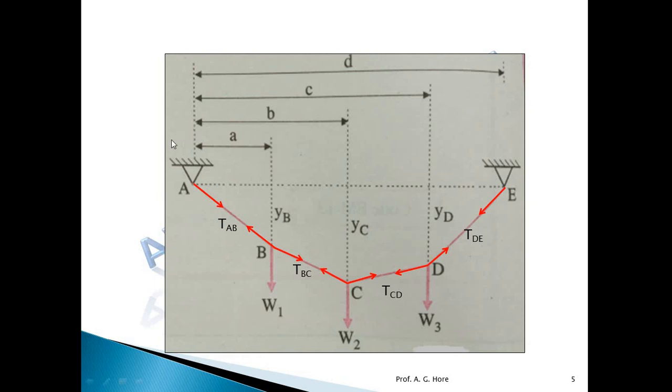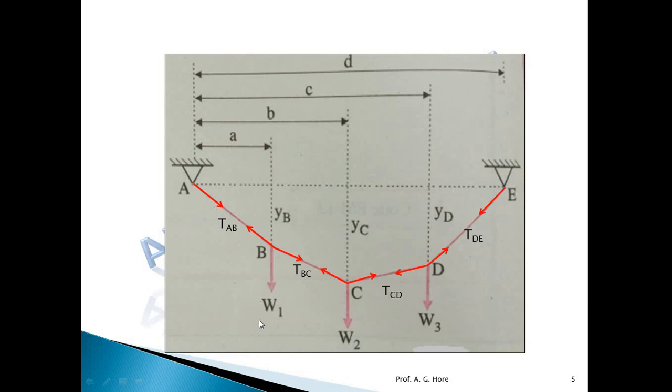Okay, now we will see the cable and these assumptions. Here the cable ABCD is subjected to loads W1, W2, W3 at points B, C and D respectively. A and E are the supports. These are hinge supports, and A and E are at the same level. Sometimes the supports may be at the same level, sometimes at different levels. Here for this cable, A and E are at the same level.